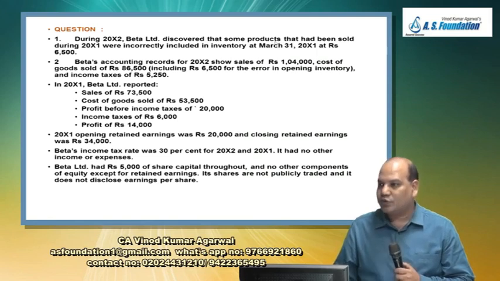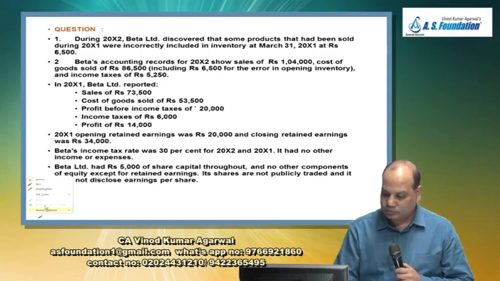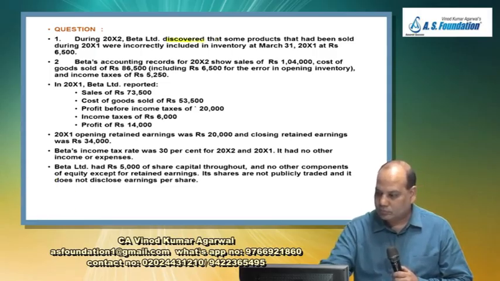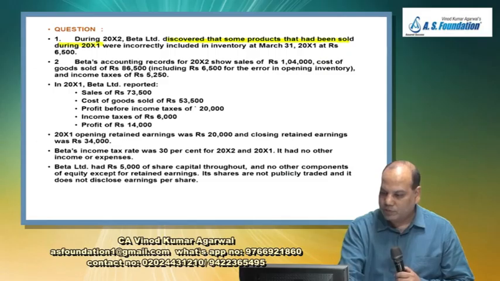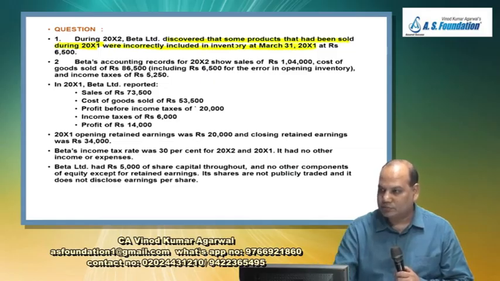So what has happened? First to understand, inventory has been sold in the previous year, but was incorrectly included in the inventory of that year, that is the previous year.